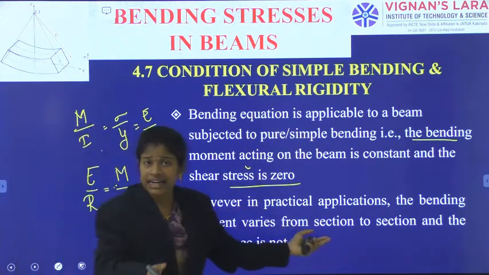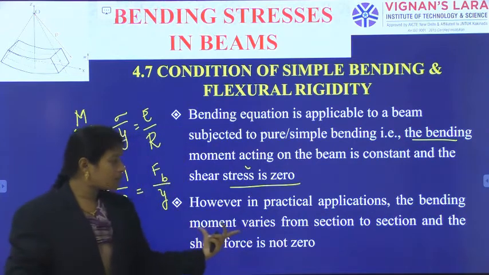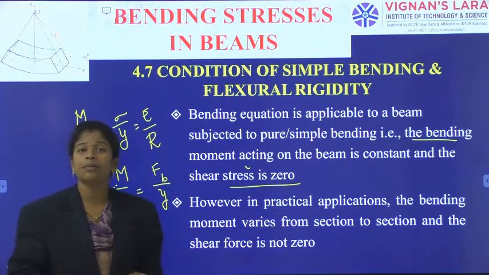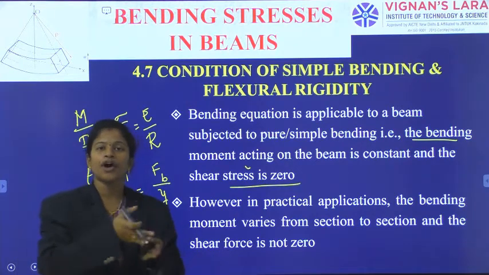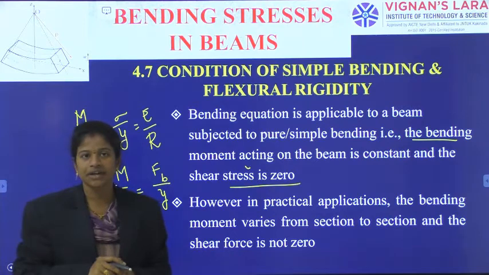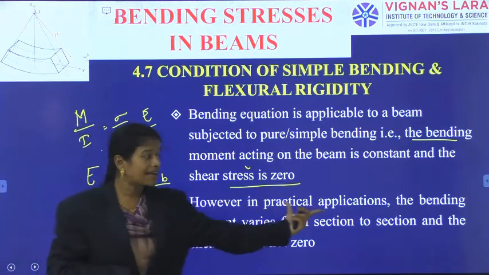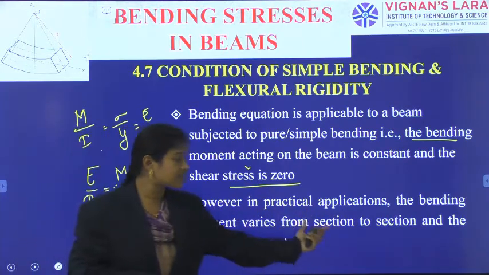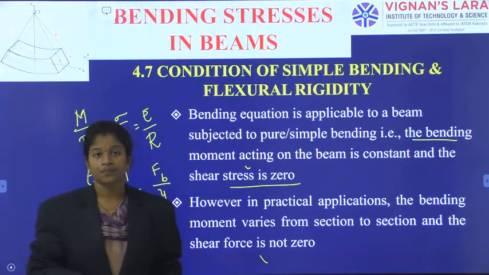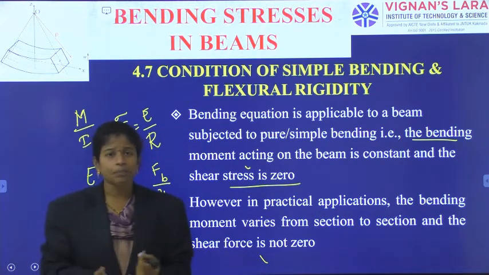However, in practical applications, the bending moment varies from section to section. As we have already seen in so many bending moment diagrams, the bending moment varies from point to point, which is why we have different plots.